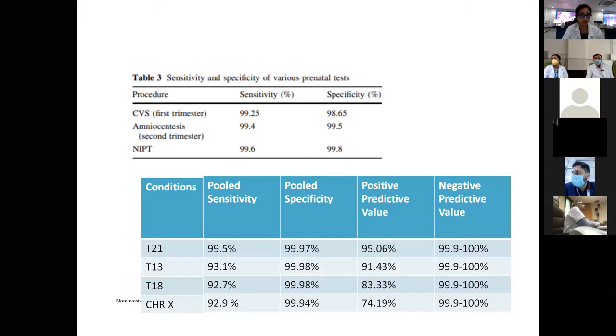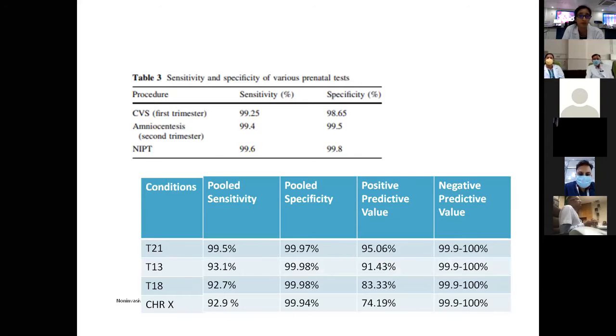When we talk about the combined sensitivity and specificity for all the syndromes, trisomy 21 has the highest. As we move towards other chromosomes like 13, 18, and chromosome X, they are found to have lower sensitivity because of the difference in the GC content of the chromosome. But the main thing we need to note is the negative predictive value. The negative predictive value for each chromosome is more than 99.9%.